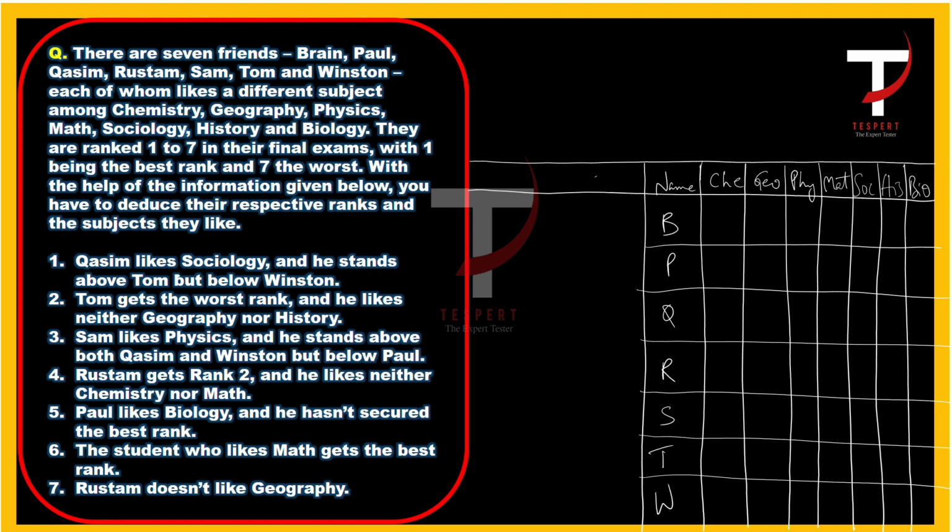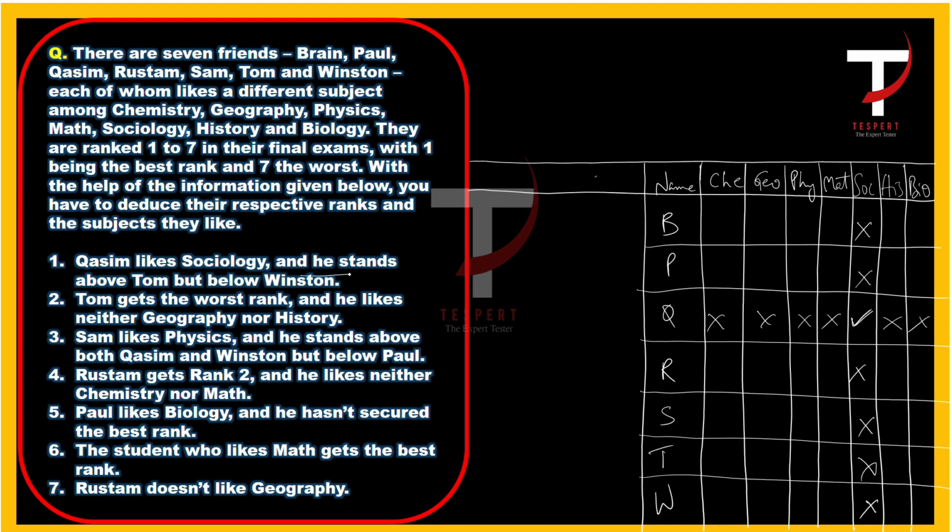Qasim likes sociology and he stands above Tom but below Winston. So Qasim likes sociology, right? So for sociology we must tick this and cancel all the remaining slots, because if this guy likes sociology, then no one else must like sociology. Still, what is given here?